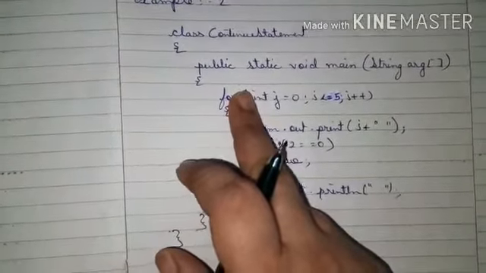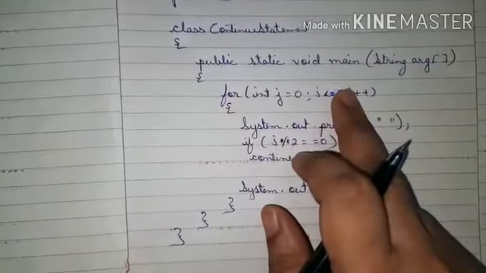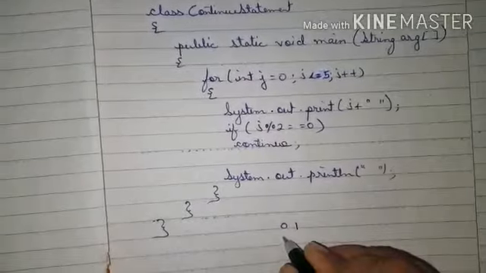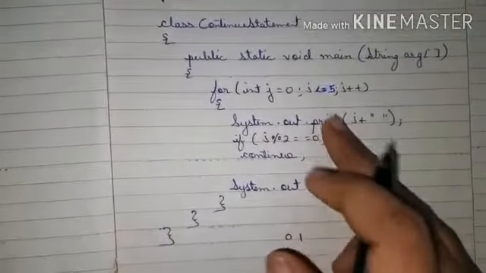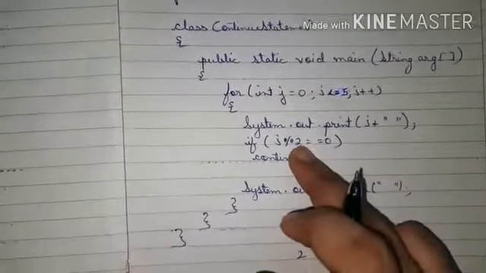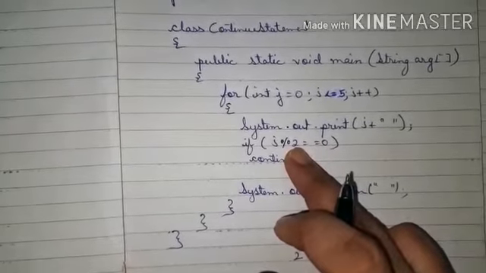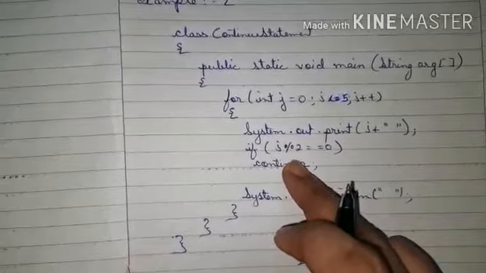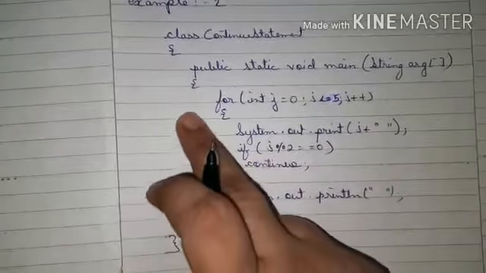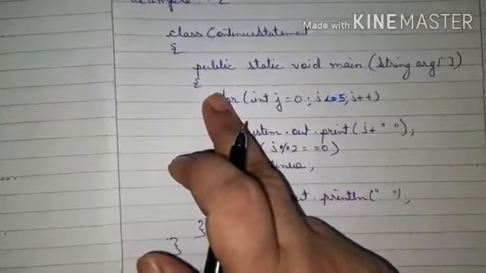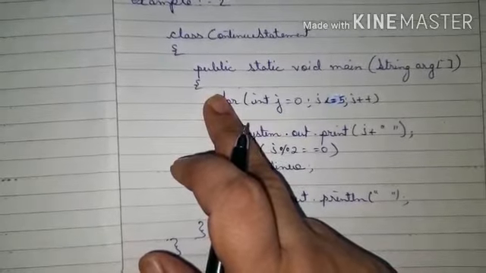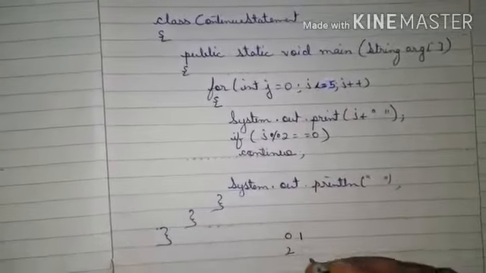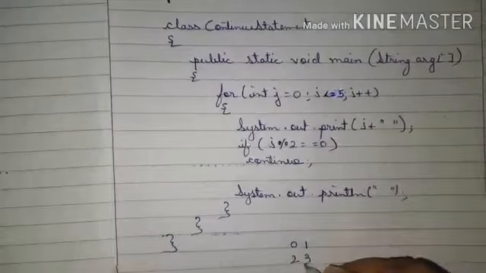Now j is 2, 2 is less than 5, condition true. It will come here and display 2 and a space. Then it will come to this part, so 2 is divisible by 2, the remainder is 0, condition true, so it will come to continue. The control will move back to the iteration. Now j is 3, 3 is less than 5, condition true, it will come here and display 3.